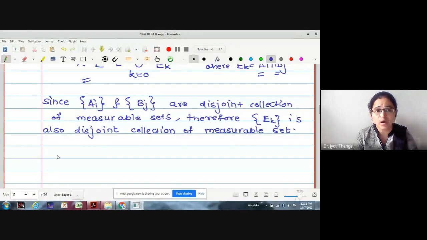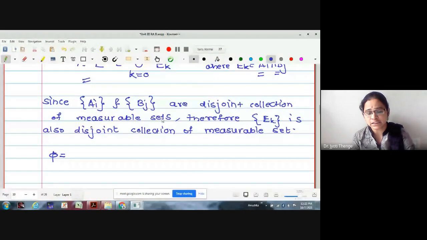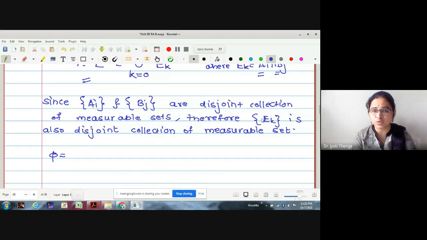Okay. Now I will try to write a simple function phi instead of this A_i combination. Now I will try to write it in terms of a new combination. Therefore, I am going to write phi as summation k equal to 0 to L a_k into chi_{E_k}.